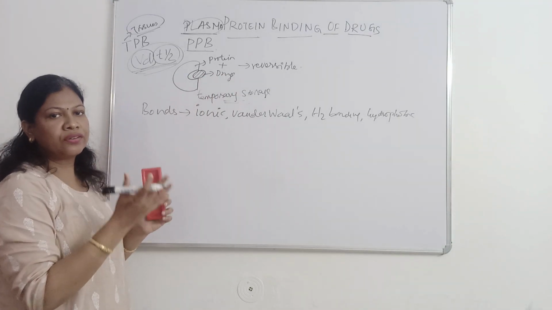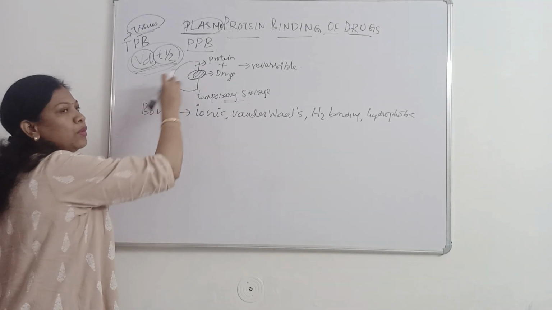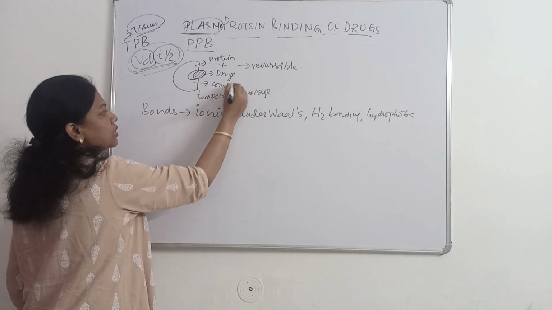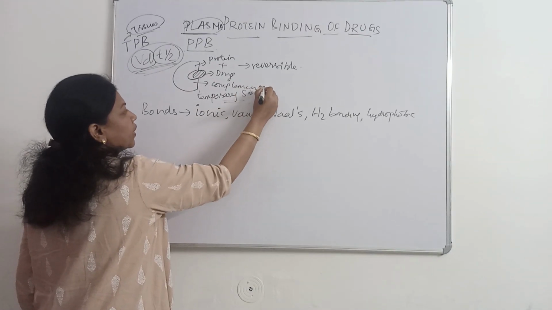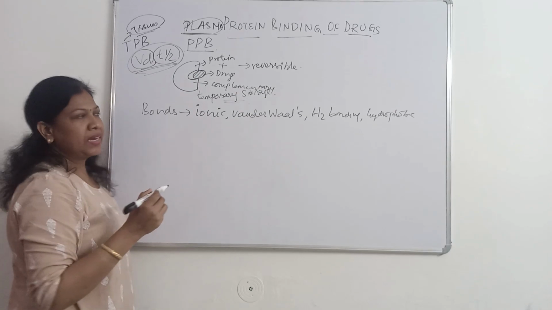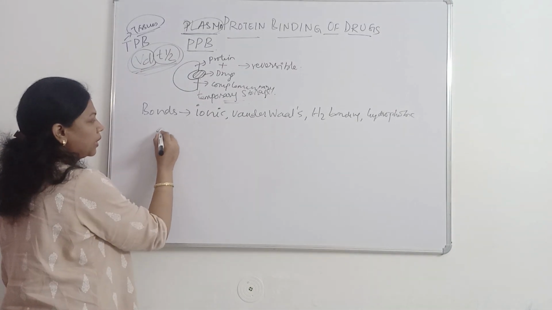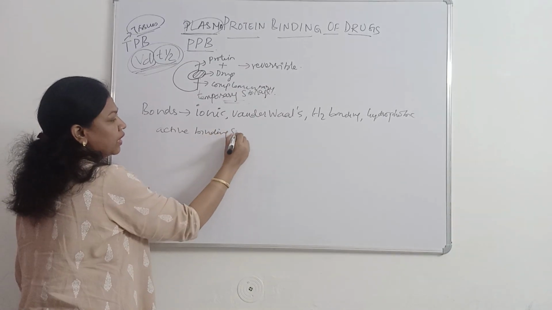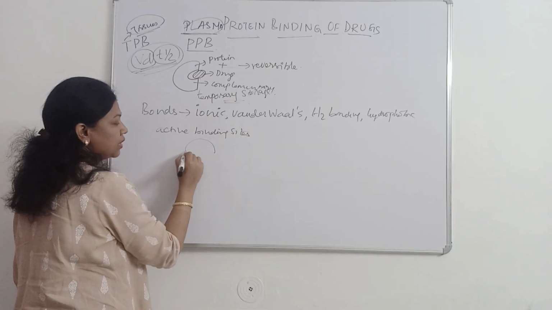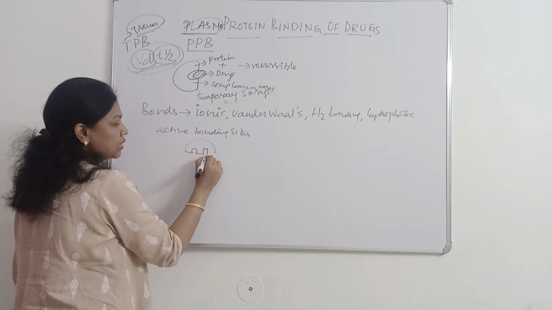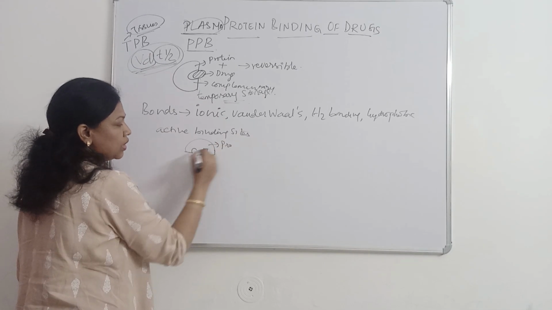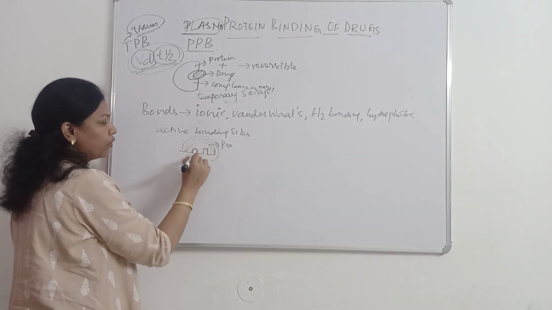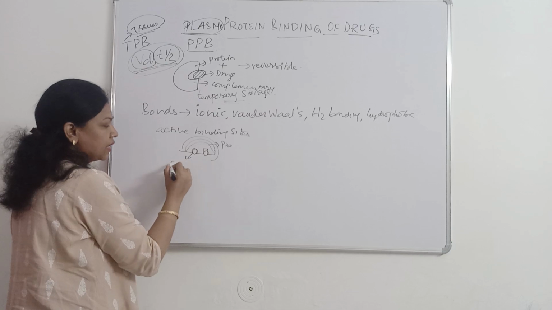The main criterion for a drug to bind with this protein is that they should have complementary shape at the active binding sites. Now what does it mean, active binding site? The active binding site is the site mainly present in the protein. The drug cannot bind at all the sites of the protein. It can only bind at the active site.